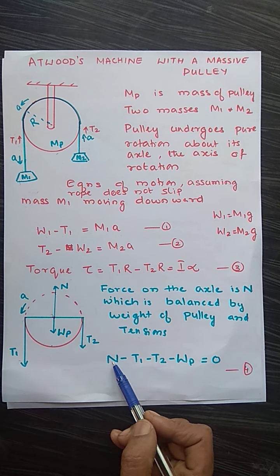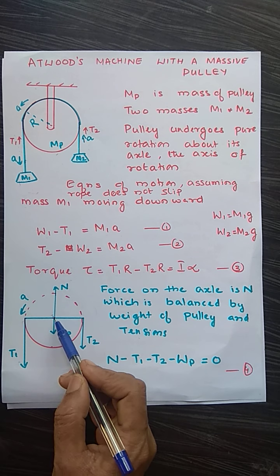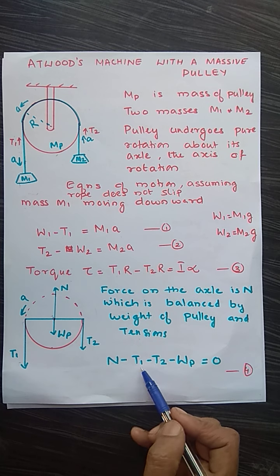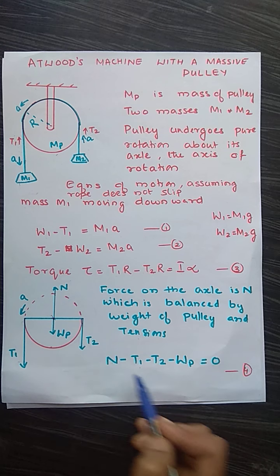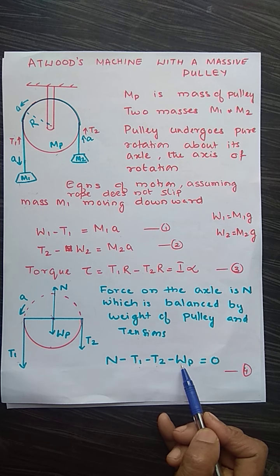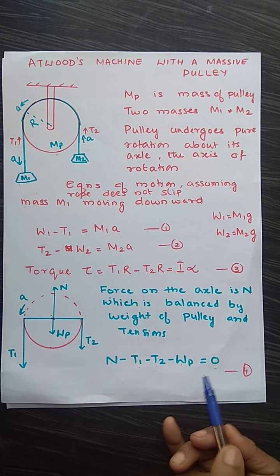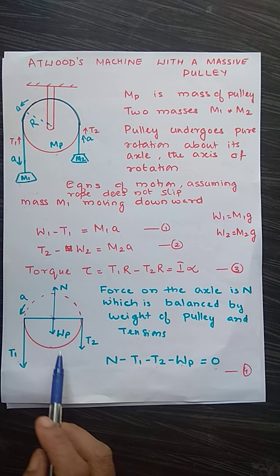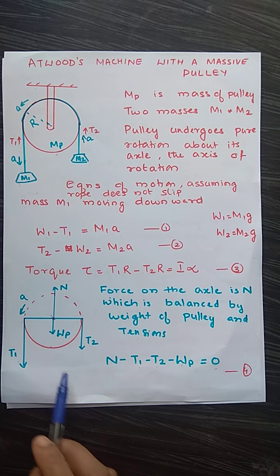So now let us write N in the upward direction. With respect to this point, T1 is acting downward. With respect to this point, T2 is acting downward, minus WP equal to 0. The force is balanced by the weight of the pulley and the tensions.